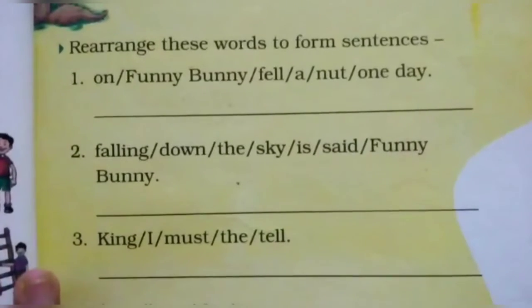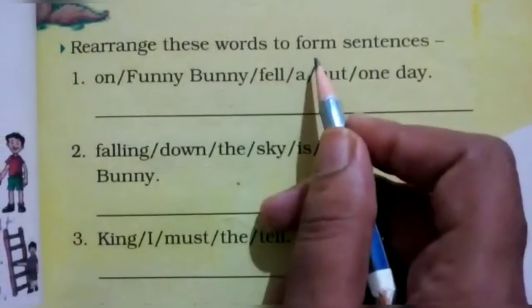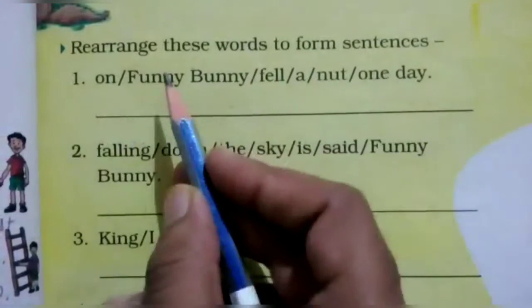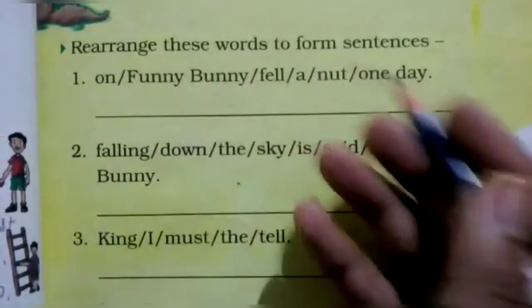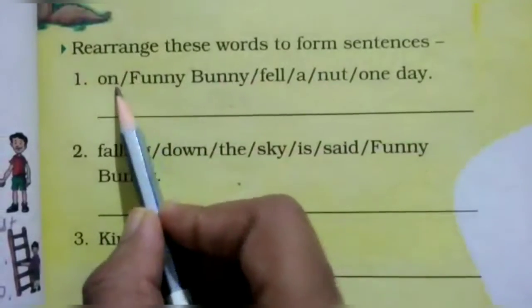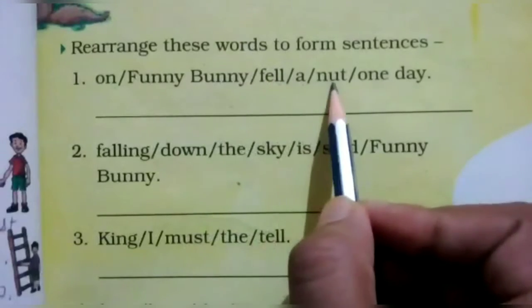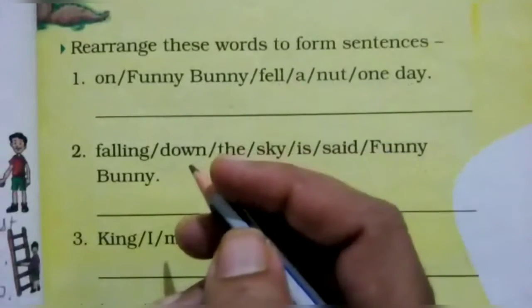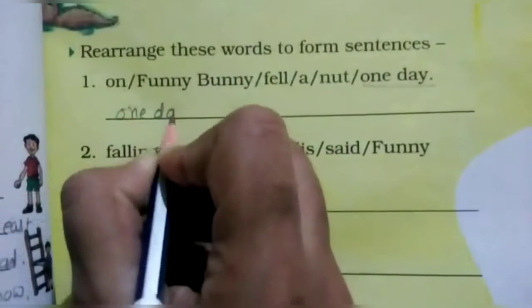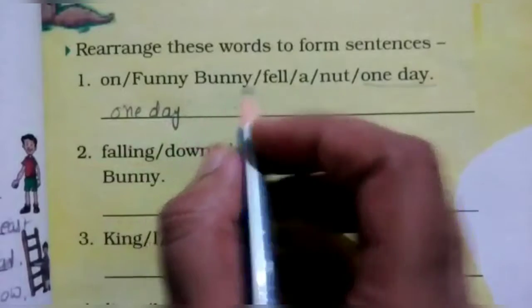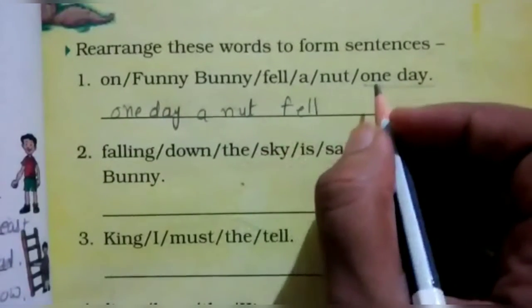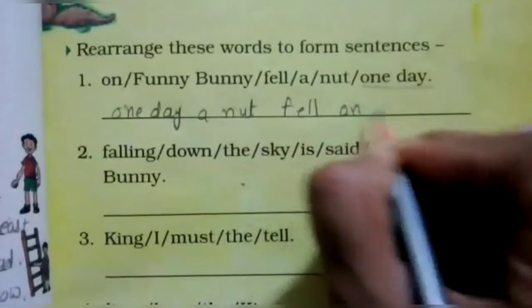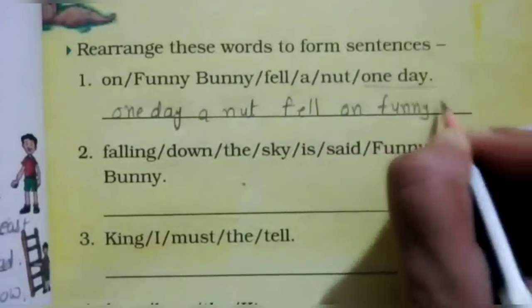Okay, now next activity. Rearrange these words to form sentences. Now here some words are given, we have to arrange them in proper order and make a sentence. So let's read. On funny bunny fell a nut one day. So let's make the sentence. One day a nut fell on funny bunny.